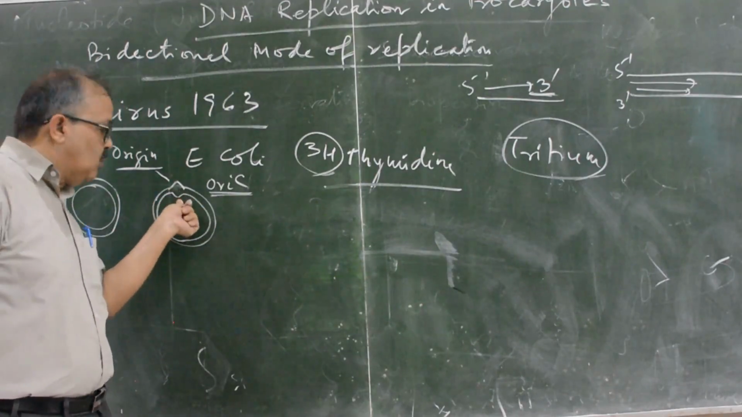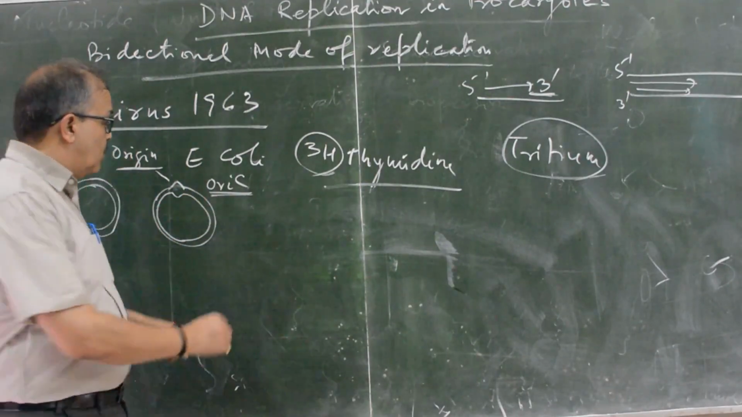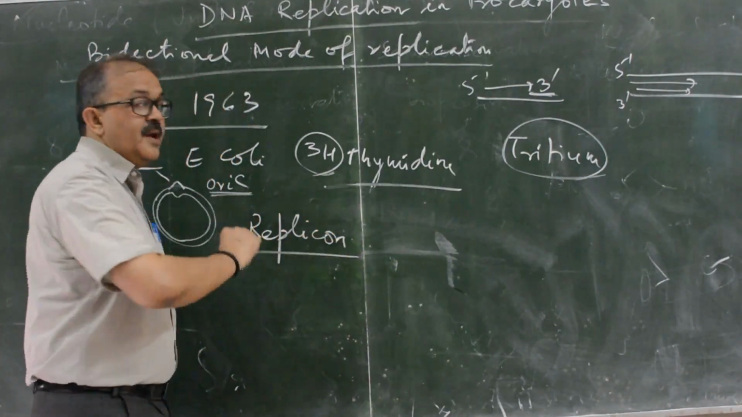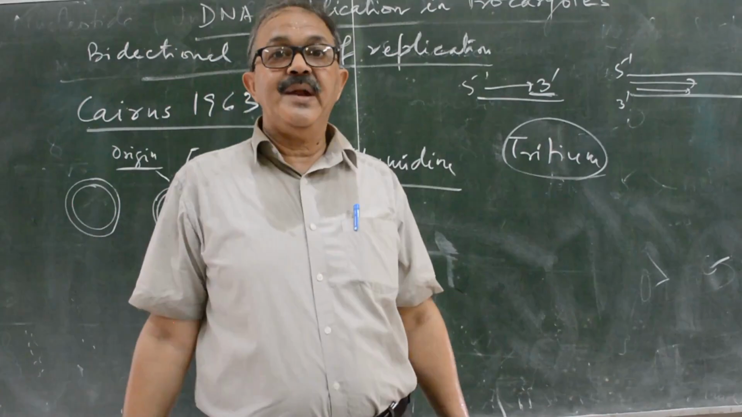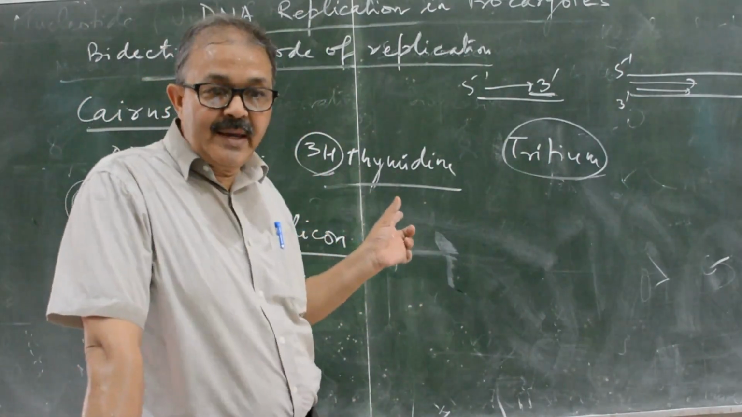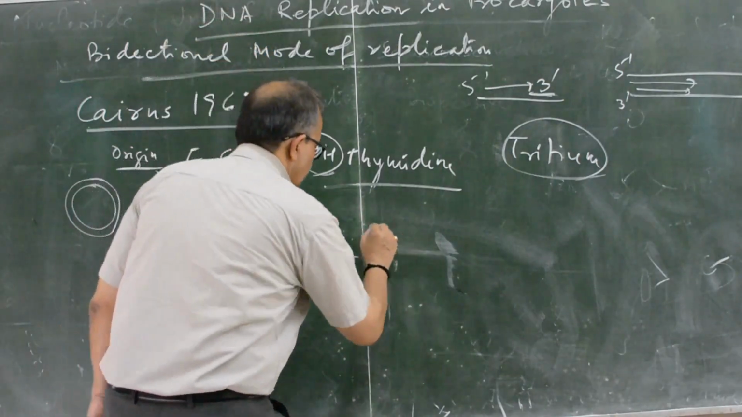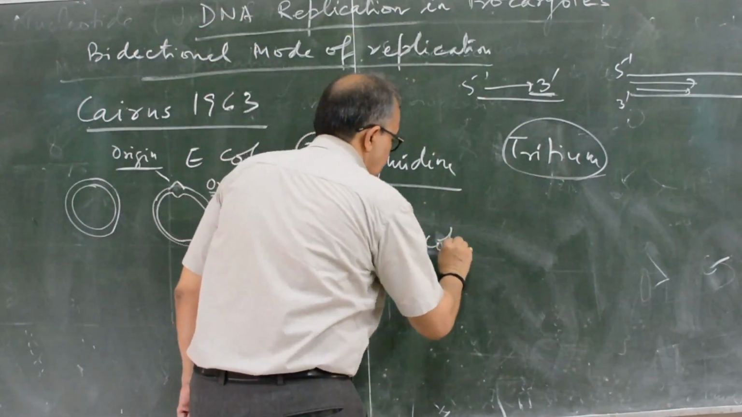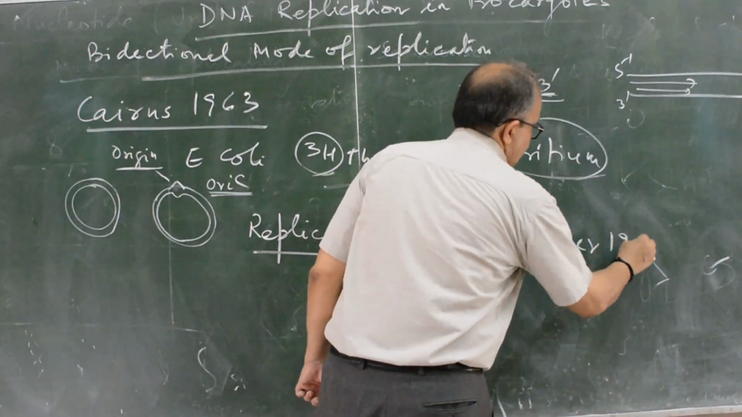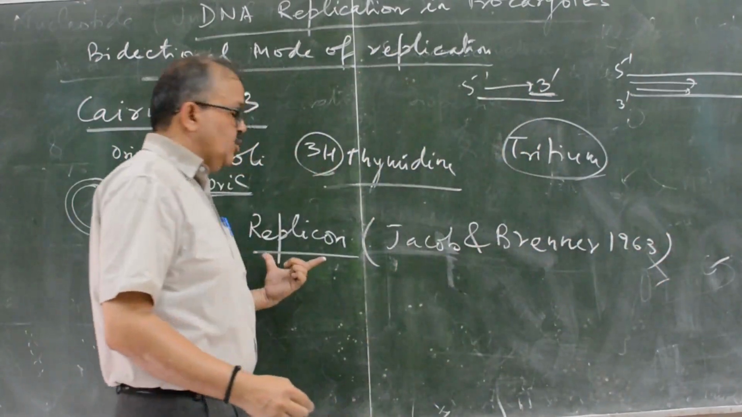And one OriC will be present in one replicon. What is a replicon? The unit of replication is known as a replicon. The replicon concept was given by Jacob and Brenner in 1963.